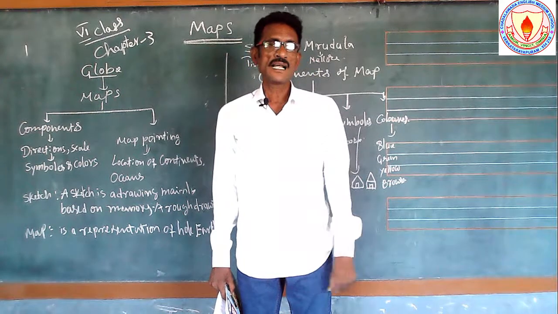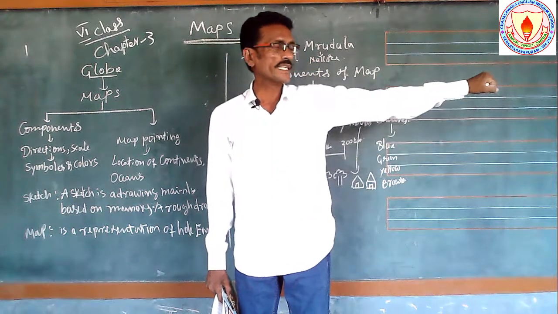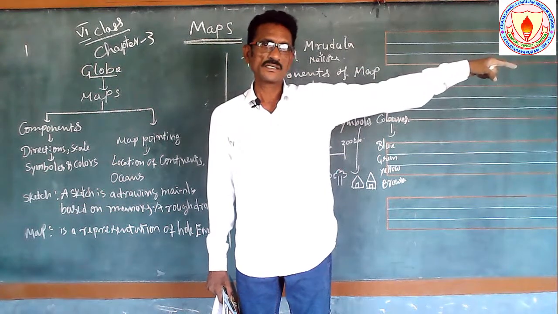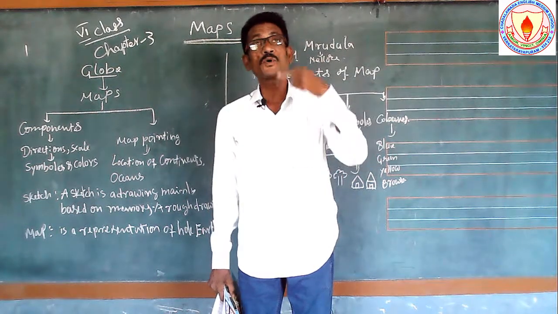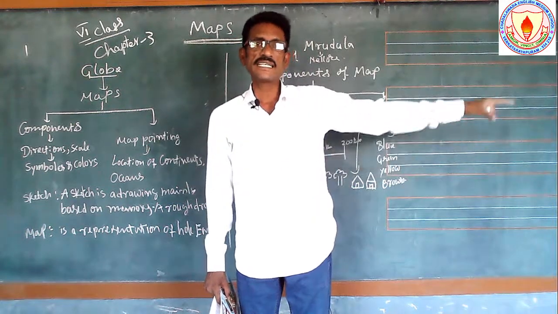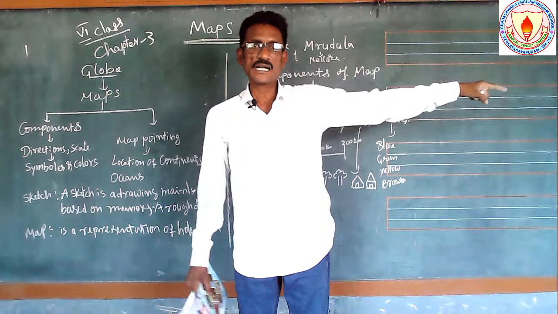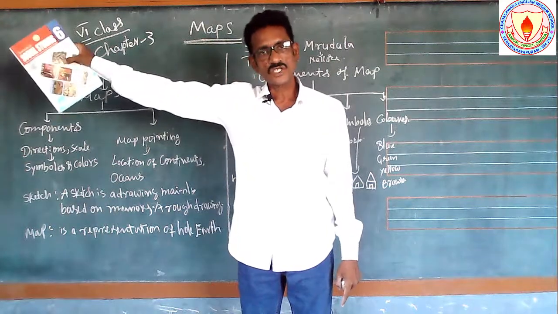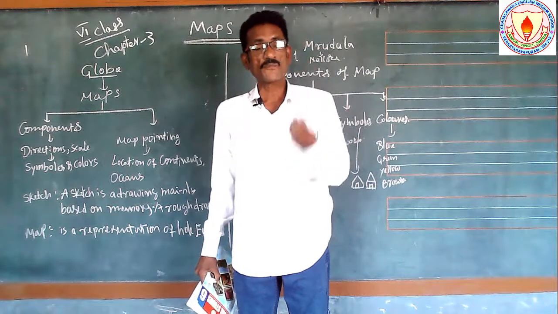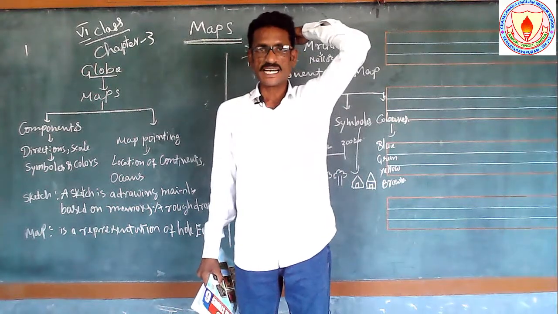This is the left hand, and it shows to the north. So it is the north. When you are standing opposite of the sun, your left hand indicates the north, and right hand indicates the south. And behind you, or behind me, that is the west direction.